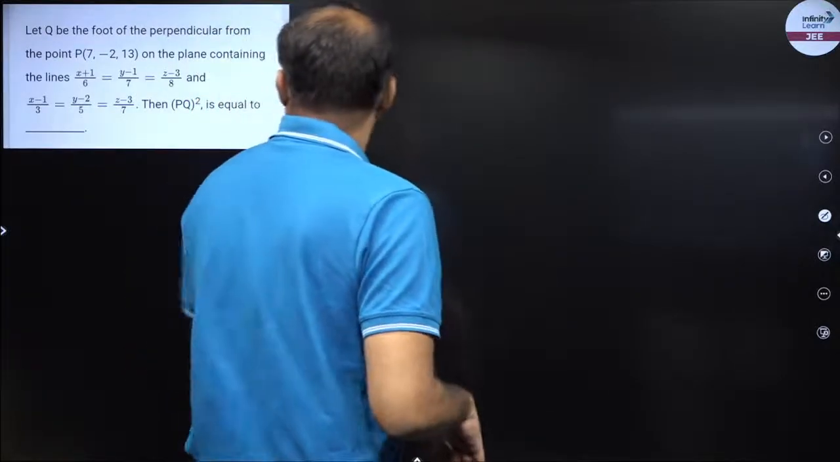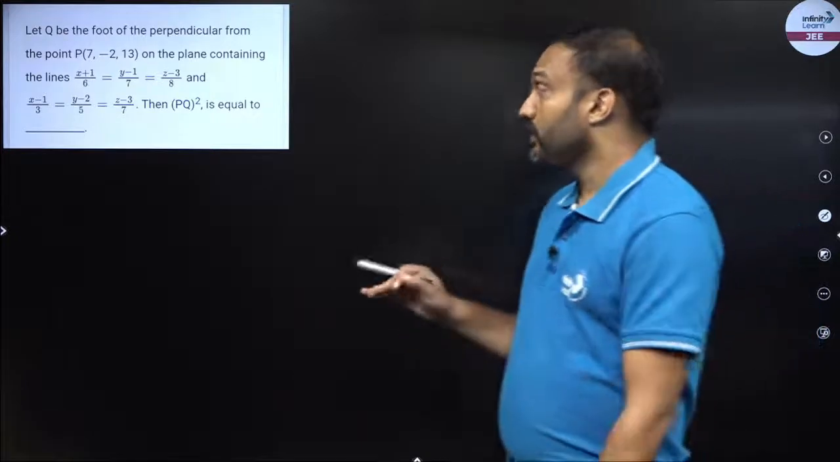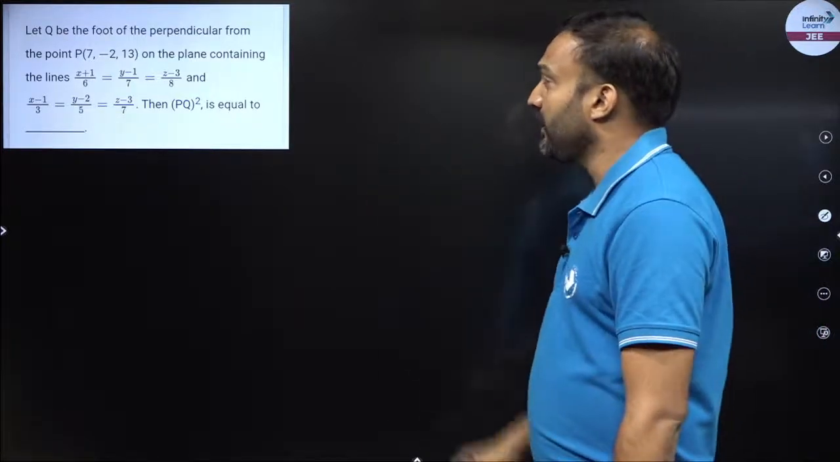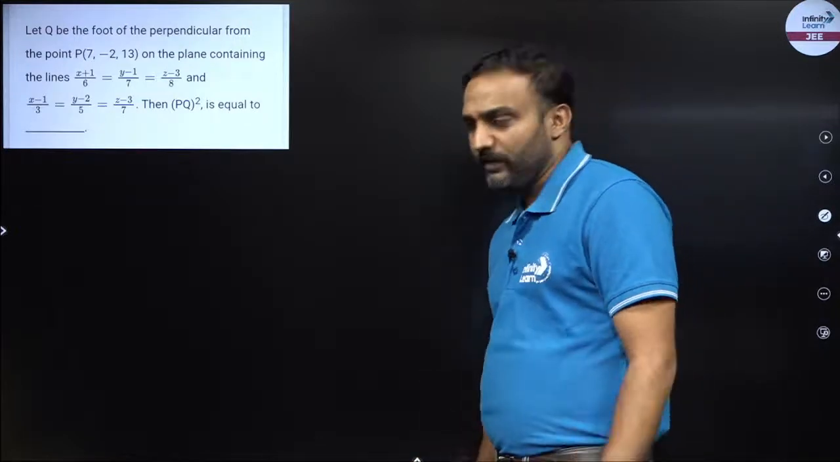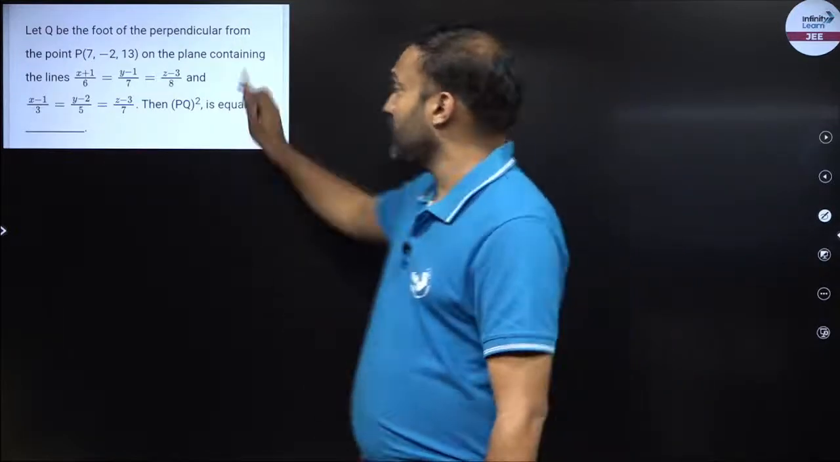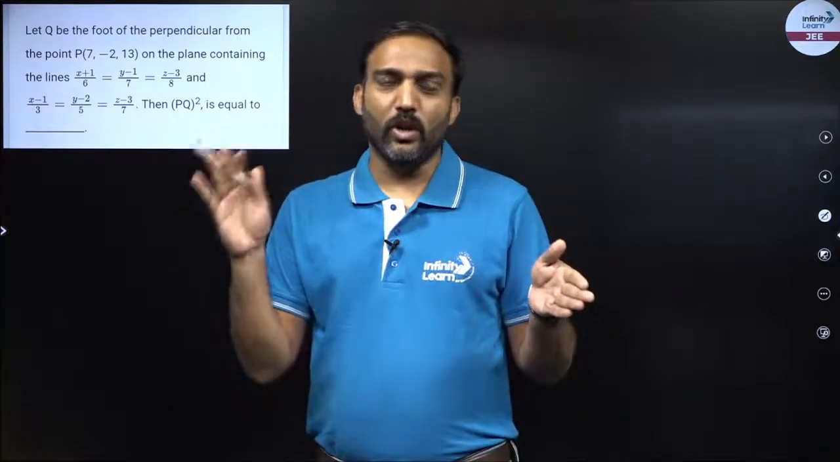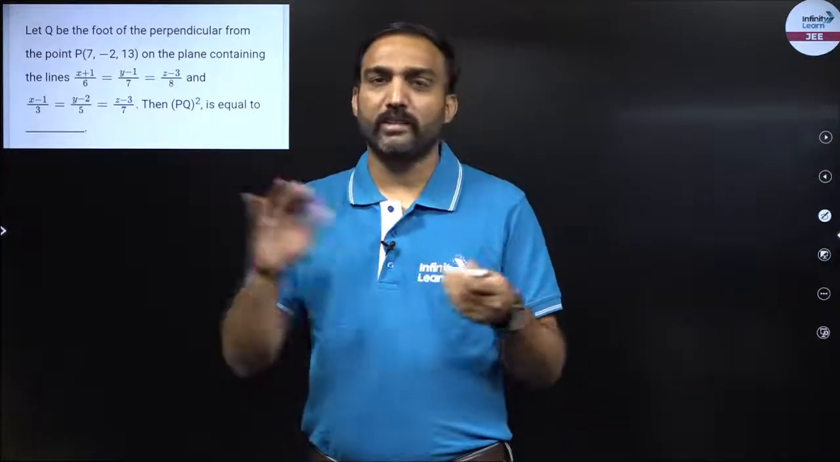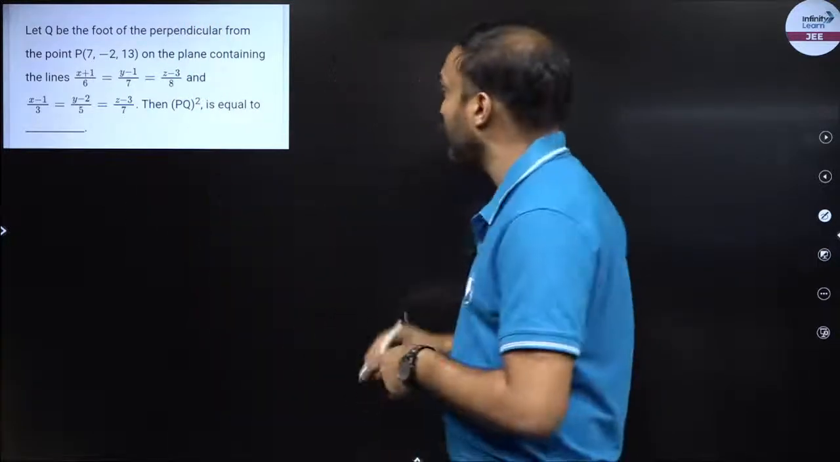Q is the foot of the perpendicular from a point P, okay? So on the plane containing these two lines, I have to find PQ. Now the equation of the plane is not given. It is just given that the plane contains two lines, right? Two lines will always define one plane, right? Imagine two lines and then join these two lines, you will have a plane. So we are talking about that plane over here.